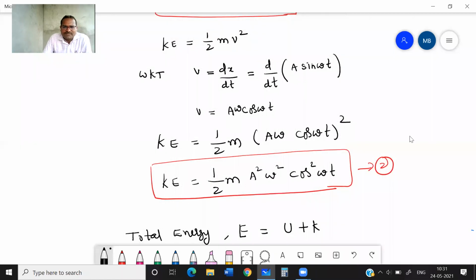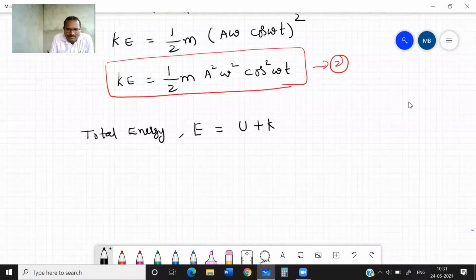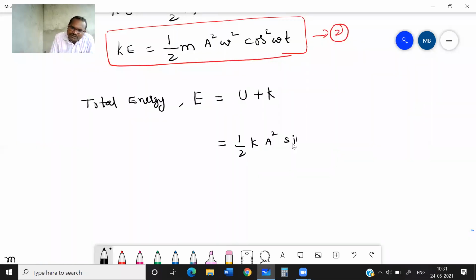Half k a square sin square omega t. And kinetic energy is written as half m a square omega square cos square omega t.